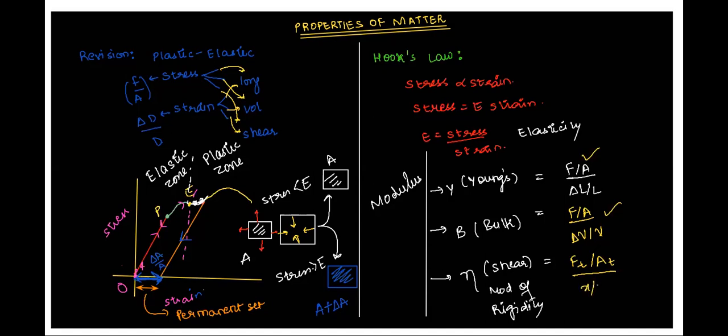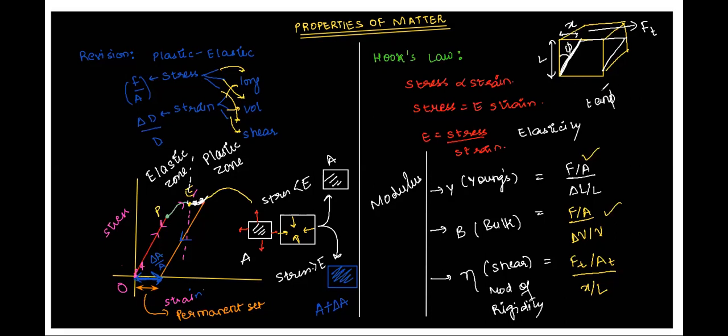Remember, that was x by L. Suppose this was how the object looked from one side, like a cube. I start applying tangential force on its surface, let's say F tangential. Then it will start bending, and if this end has moved forward by a horizontal distance of x, and this length is L, then x by L, or tan theta, or tan phi, whatever.